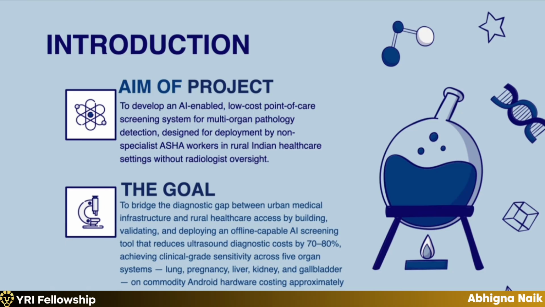The reason why we picked these organs is because we've done a lot of research on the most commonly occurring diseases, and we found that because of the environment, water sensitivity, and the landscape as a whole, we finalized these 5 to be the most problematic organs. And it can work offline, and it's fully capable of being used in a regional language too.